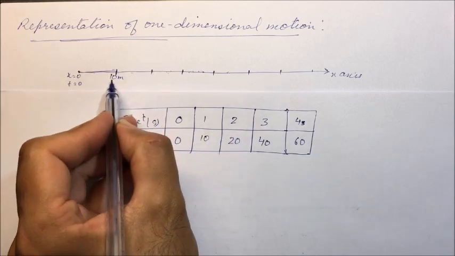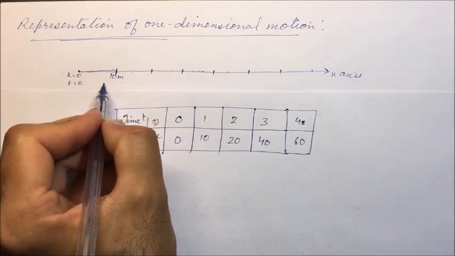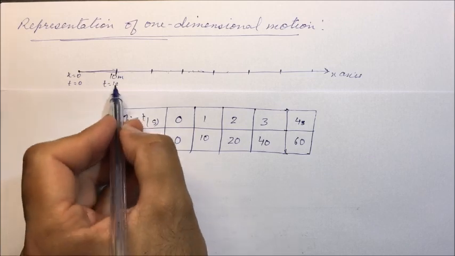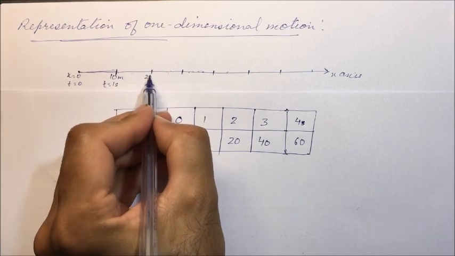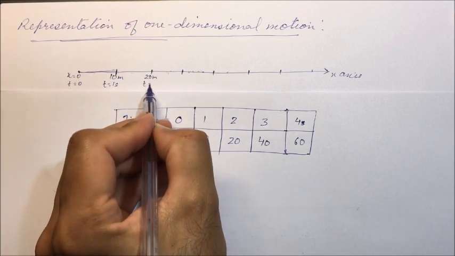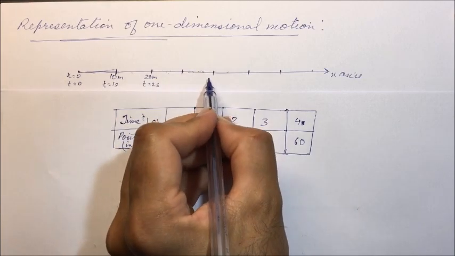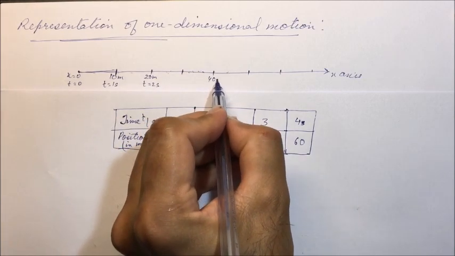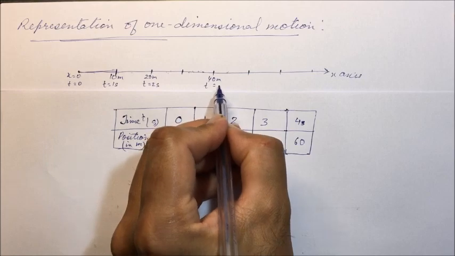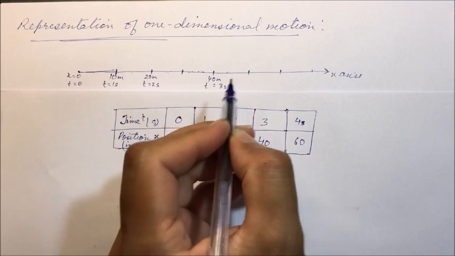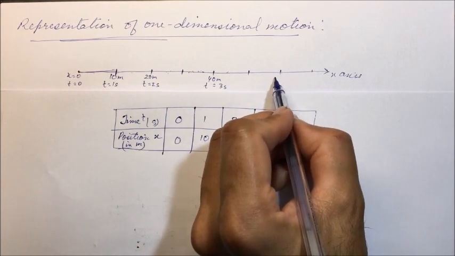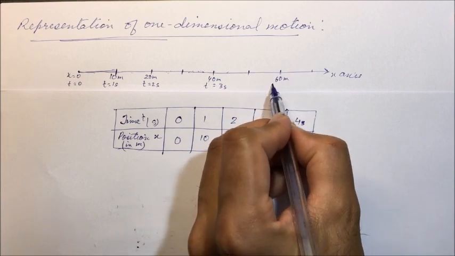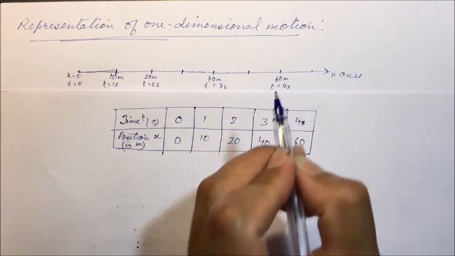And at t equal to 1 second, here 20 meters at time t equal to 2 seconds, and here 40 meters at time t equal to 3 seconds, 60 meters at time t equal to 4 seconds.